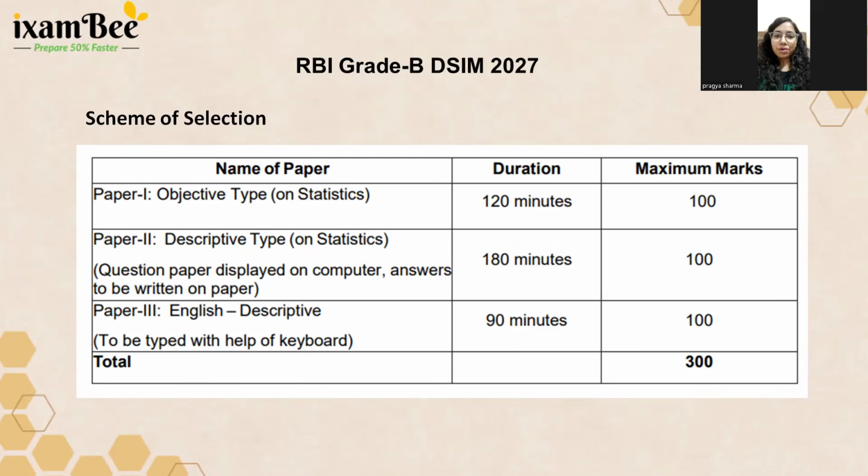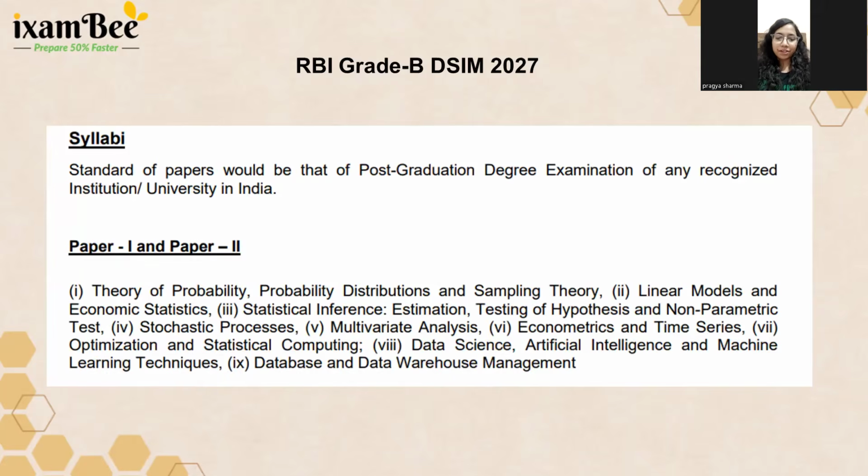Your cutoff will be decided on the total marks of 375 by the RBI every year, and it varies. It is not fixed. It depends on the difficulty level of the question paper, vacancies, and other factors as well. So this is the exam pattern or scheme of selection through which RBI directly recruits for its Grade B Department of Statistics and Information Management.